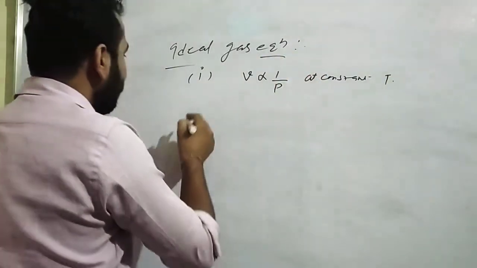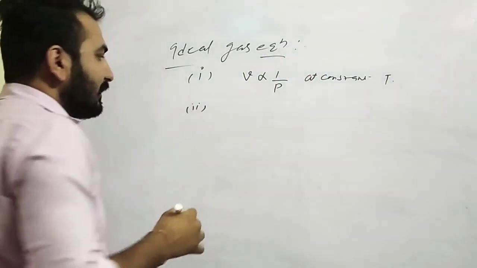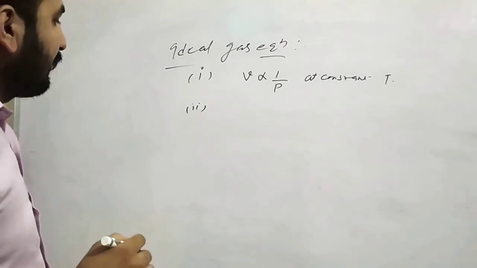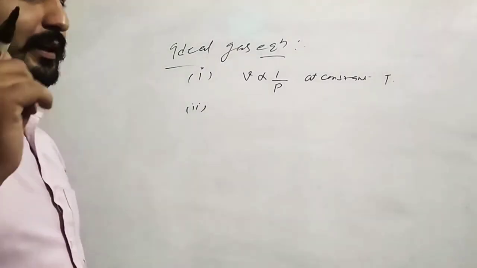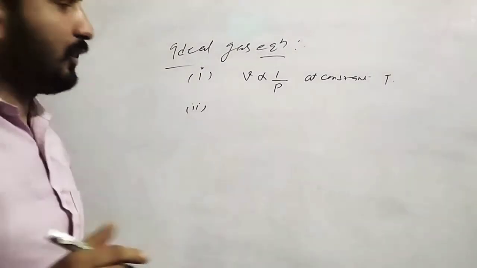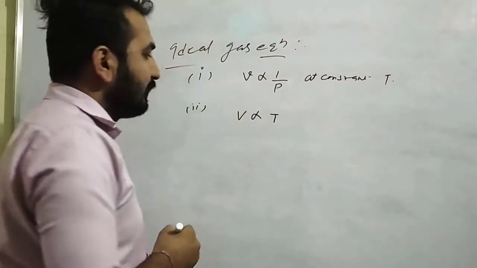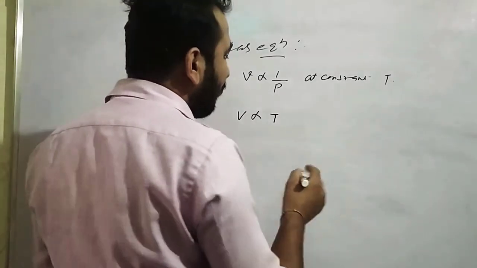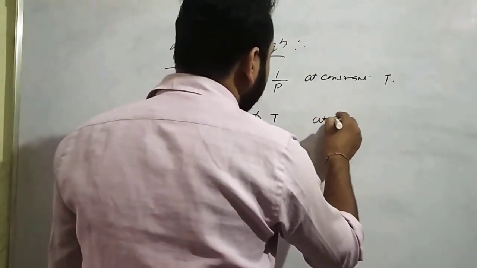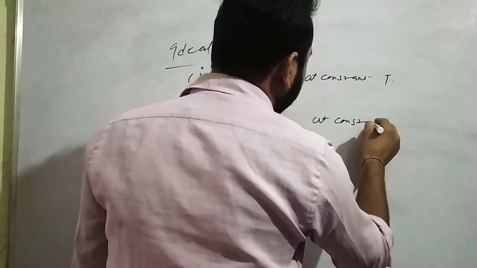The second is Charles law, the relation between temperature and volume: V is directly proportional to temperature, at constant pressure.